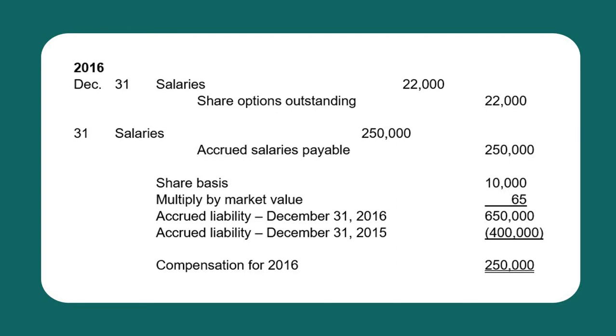So the accrued liability balance for December 31, 2016 is 650,000, less the cumulative balance of accrued liability as of December 31, 2015, that is 400,000. Therefore, the compensation for 2016 and the amount of adjustment for the accrued salaries payable is 250,000. So entry, debit salaries 250,000 and credit accrued salaries payable 250,000.